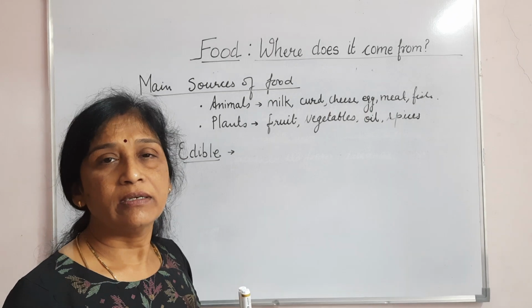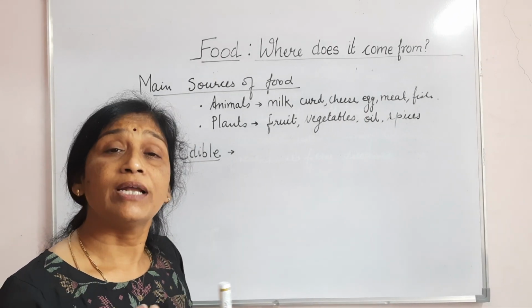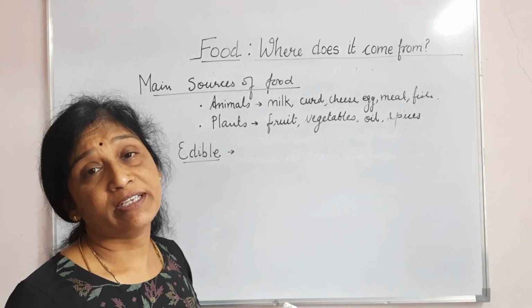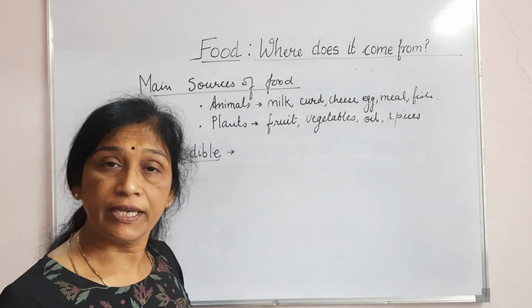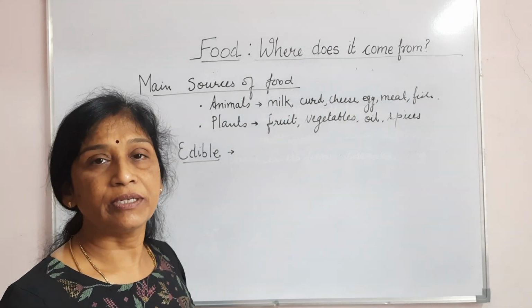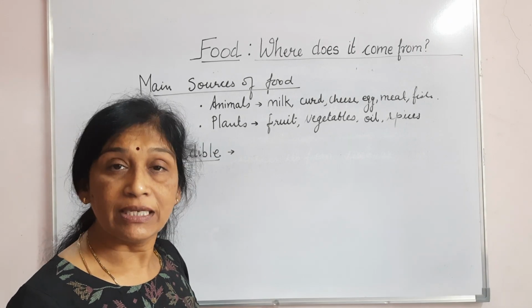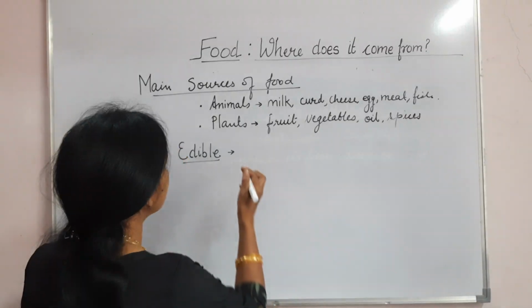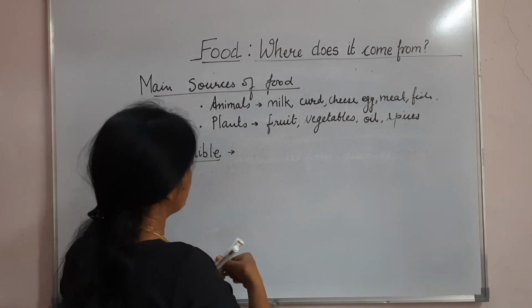Like if I ask, can you eat stone? No, of course we cannot. So that is not an edible one. But can you eat fruits? Yes, we can. Bread you can eat, chapatis you can eat, vegetables you can eat. So the things that are eatable are called edible.